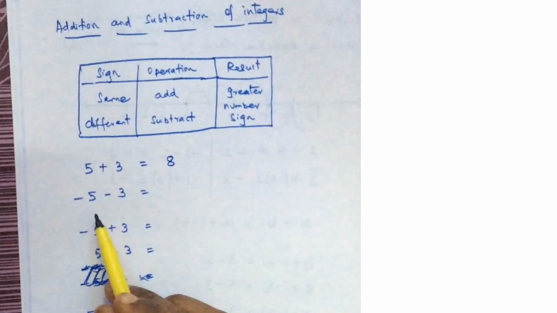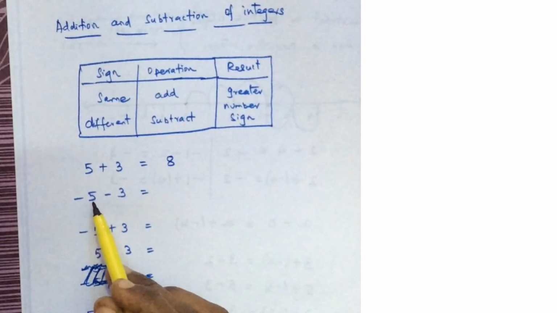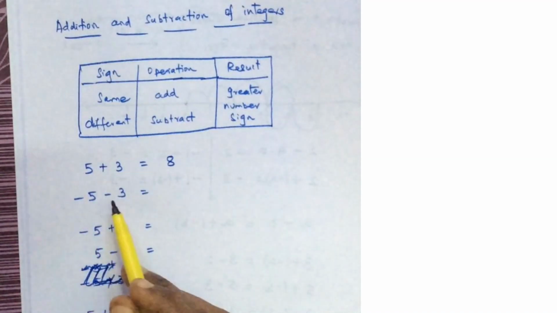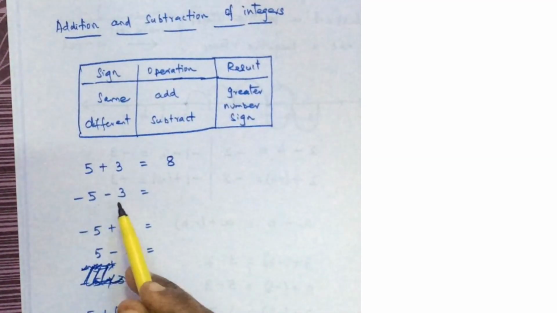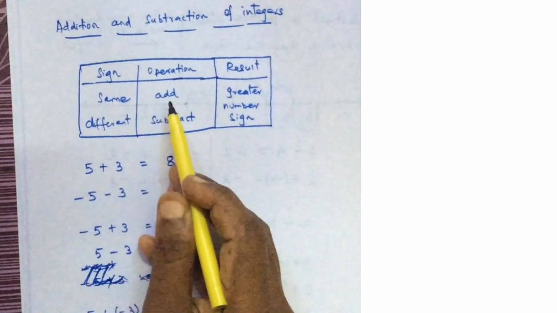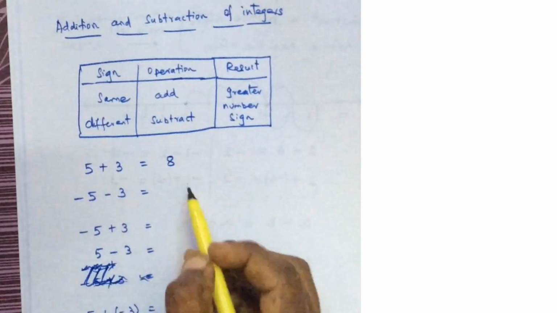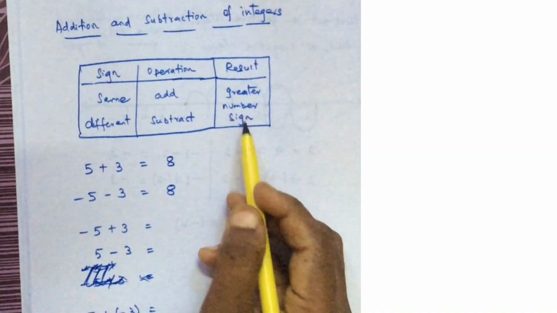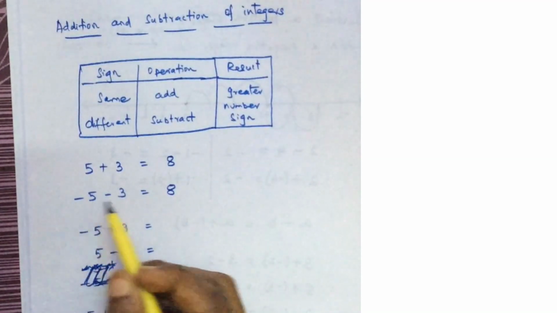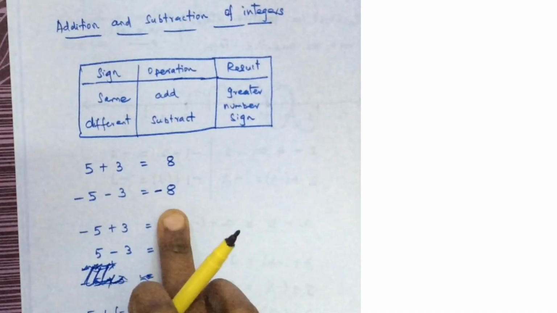The next is minus 5, minus 3. Here this is negative, this is also negative. The signs are same. Minus 5, minus 3, both are negative integers. You have to add. What is 5 plus 3? 5 plus 3 is 8. Then you have to put the greater number's sign. In this case both signs are same, so it will be minus. Even if you see the greater number 5, that is minus.